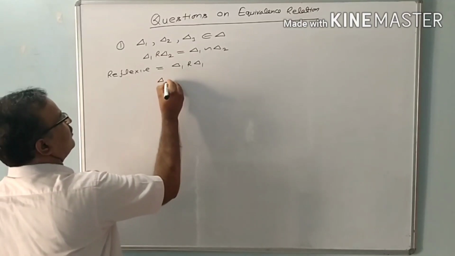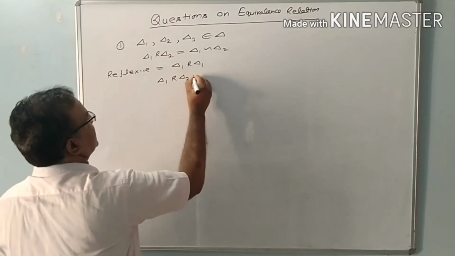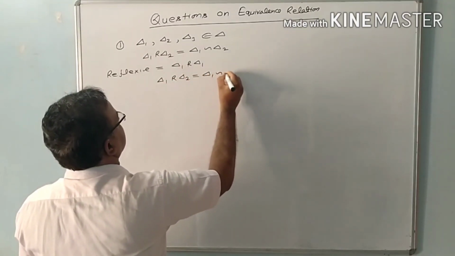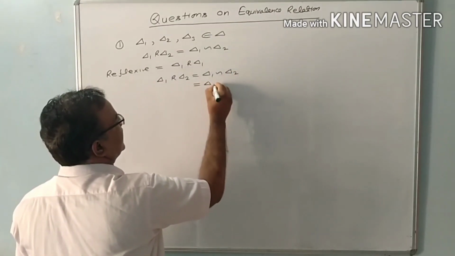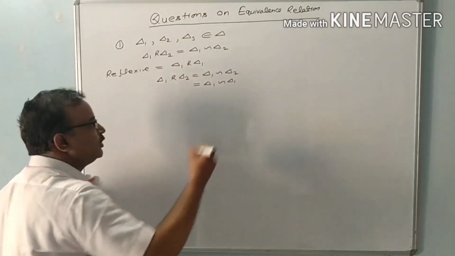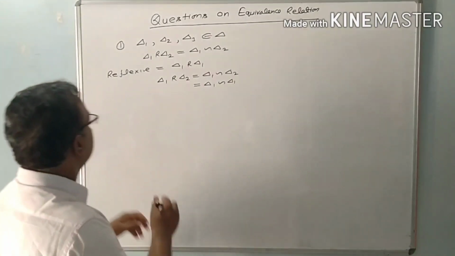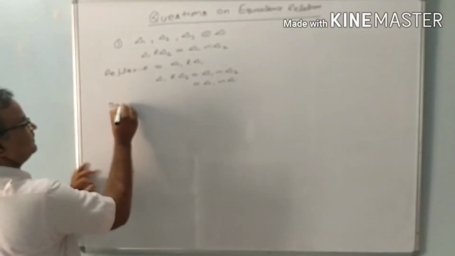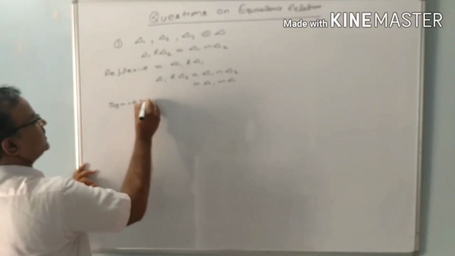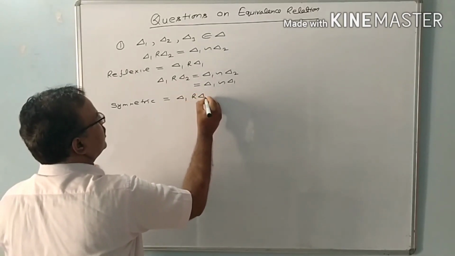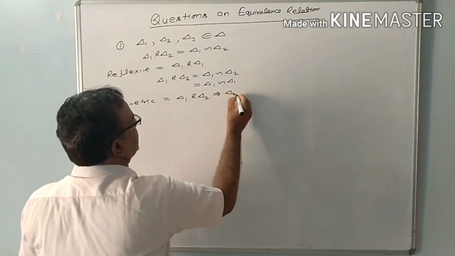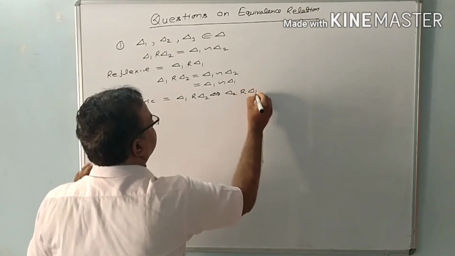Triangle 1 is related to triangle 2 if triangle 1 is similar to triangle 2. Then triangle 1 is similar to itself also. Every triangle is similar to itself. Now symmetric relation. If triangle 1 is related to triangle 2, then triangle 2 must be related to triangle 1.